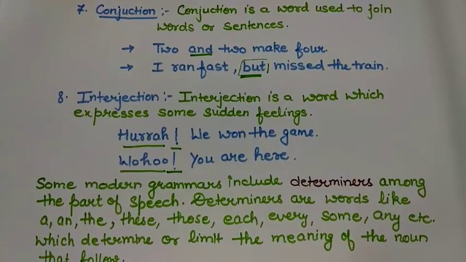So, these were the parts of speech and introduction of parts of speech. In the coming session, we will discuss the detailed use of all these parts of speech. Till then, keep watching, keep learning.